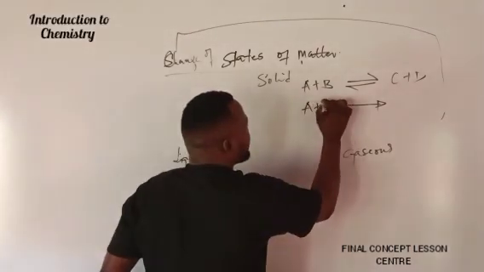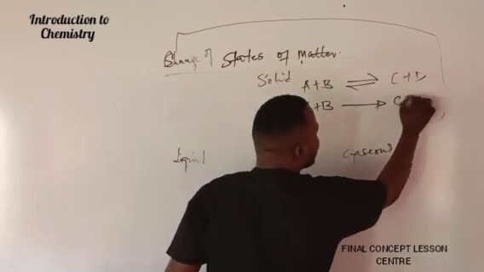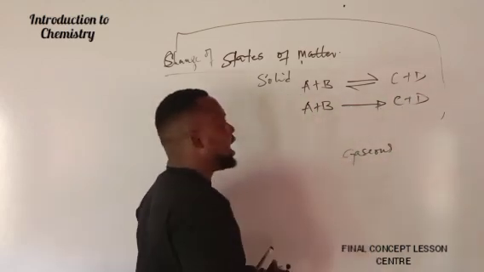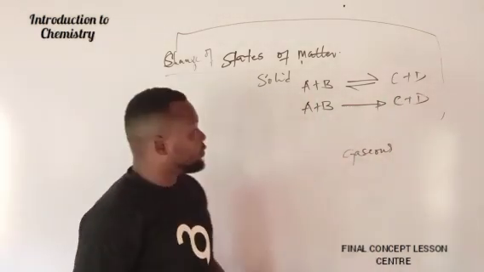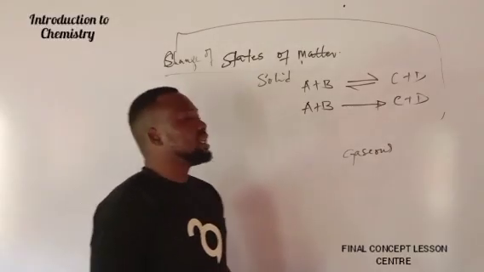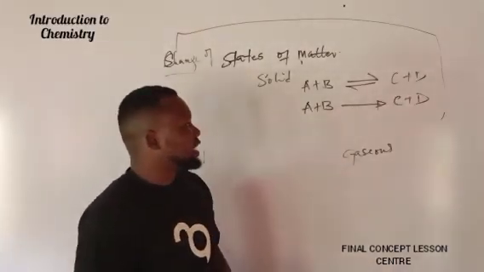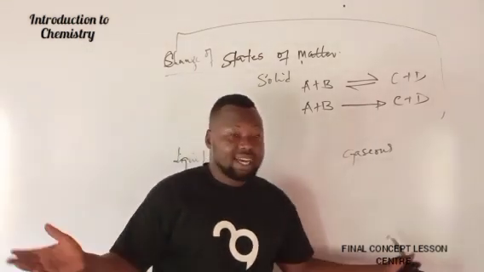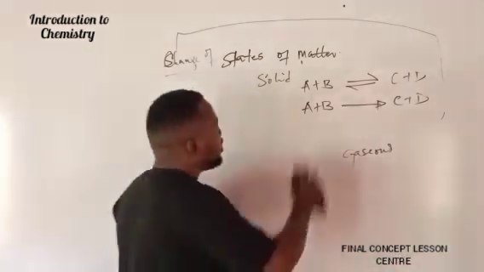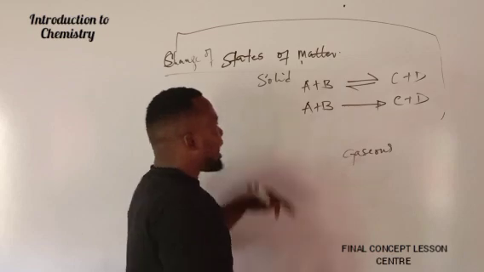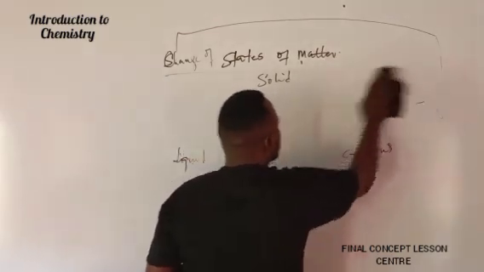Example, if I have A plus B reacting to give me C plus D, it shows that A reacts with B to form C and D, and C and D cannot react back to form A and B, because they are irreversible. Understand? So we'll be throwing more details on it as we progress. Please go flow with us.